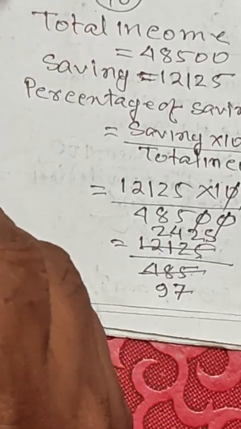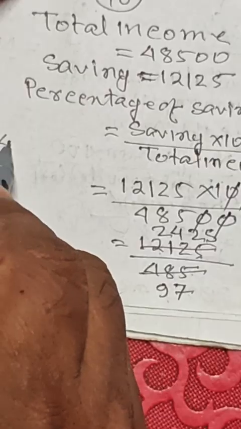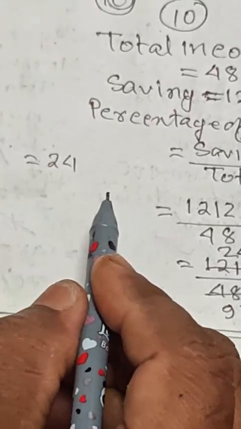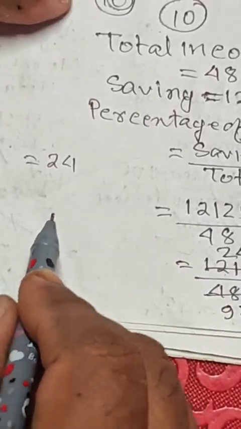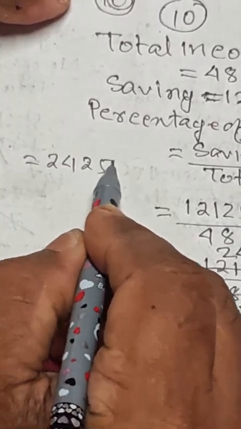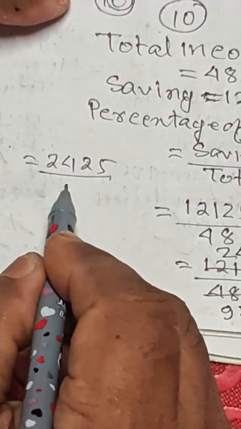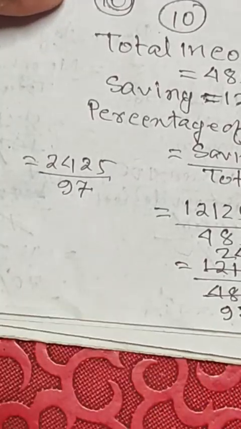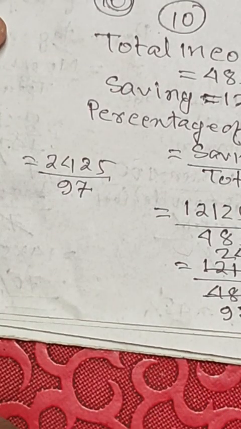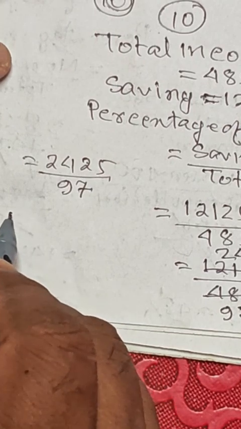So this is 2425 divided by 97. 97 is a prime number, so it is not possible to cancel.